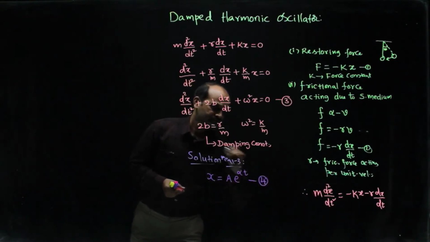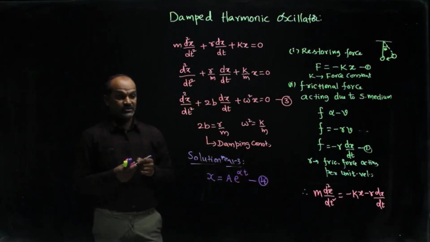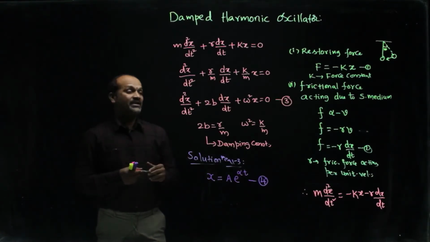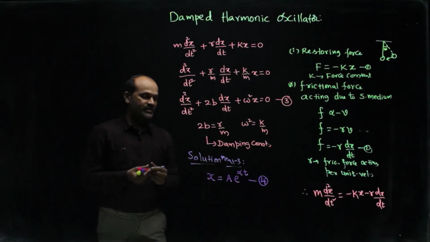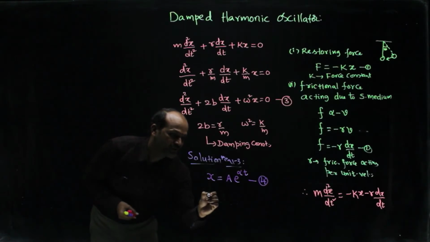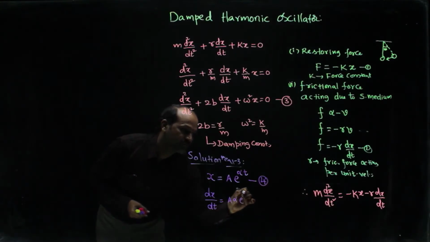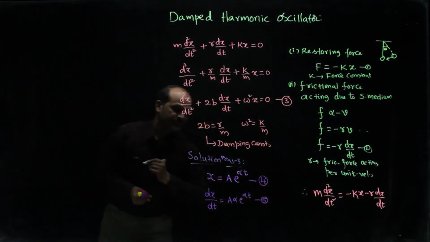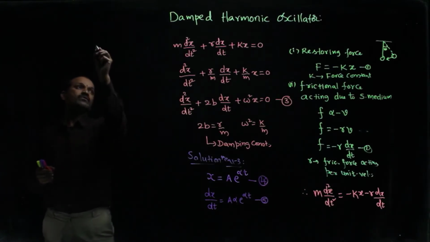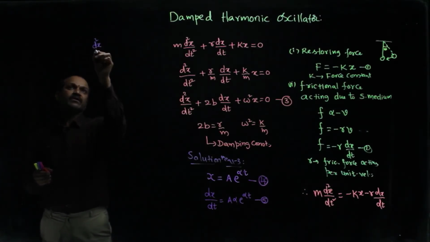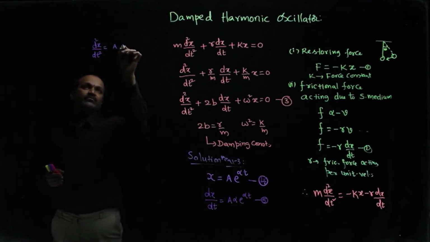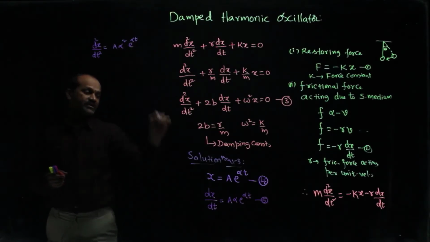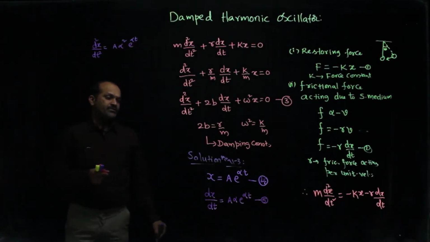It's a very simple thing, because that equation has d square x by dt square and also has dx by dt. So, we will differentiate it and we will substitute in that equation. That is the thing we are going to do. Now, dx by dt is how much? A alpha into e power alpha t. Similarly, d square x by dt square is how much? A into alpha square into e power alpha t. Equation 6.